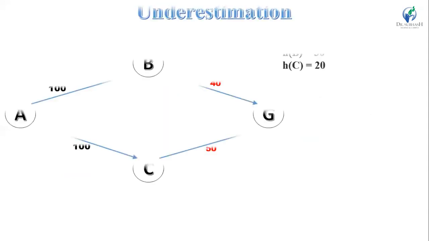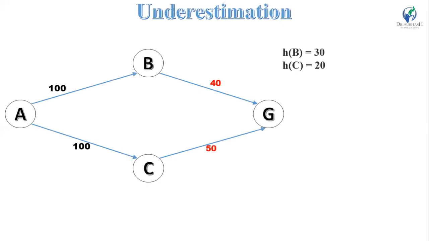With the help of the f(n) = g(n) + h(n) formula, we can find the cost of f(B). So f(B) is equal to g(B) plus h(B). Put the value in this equation. So it is 100 plus 30. So f(B) is equal to 130.